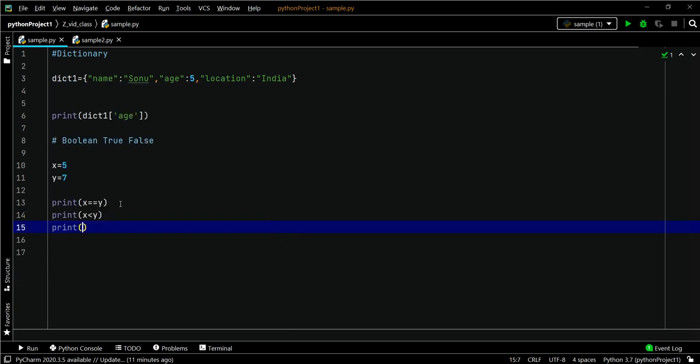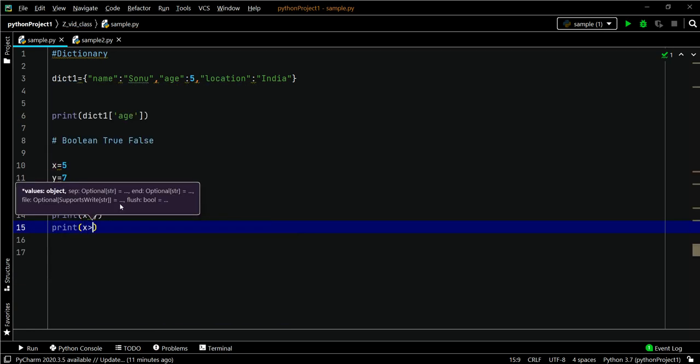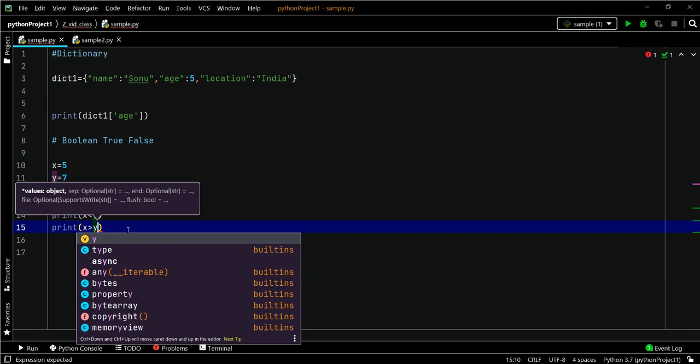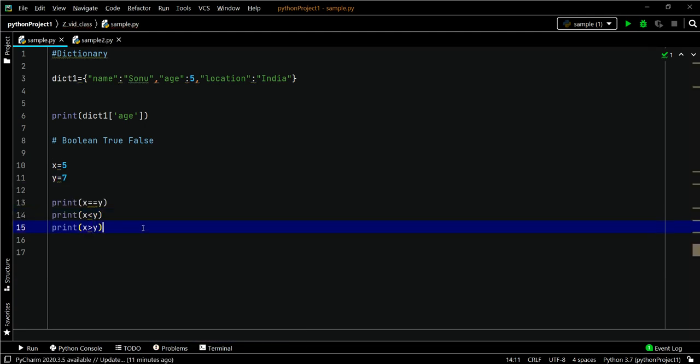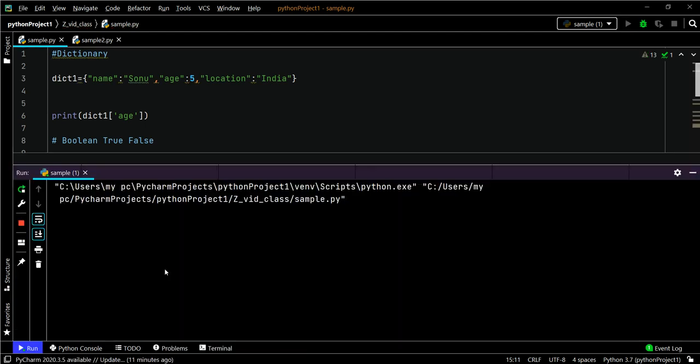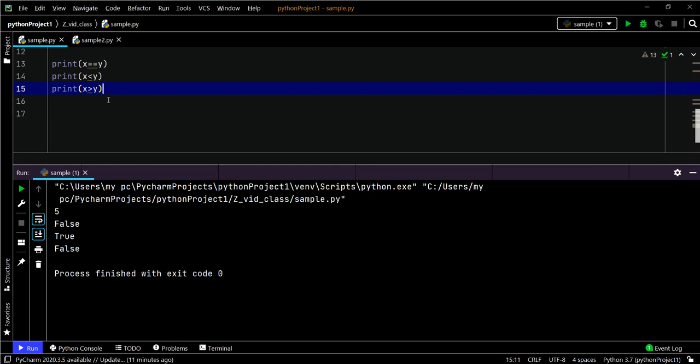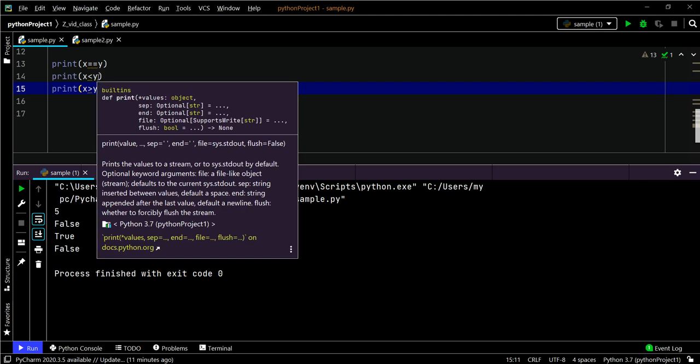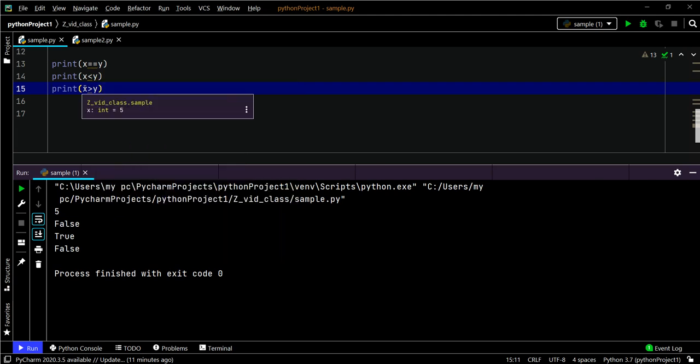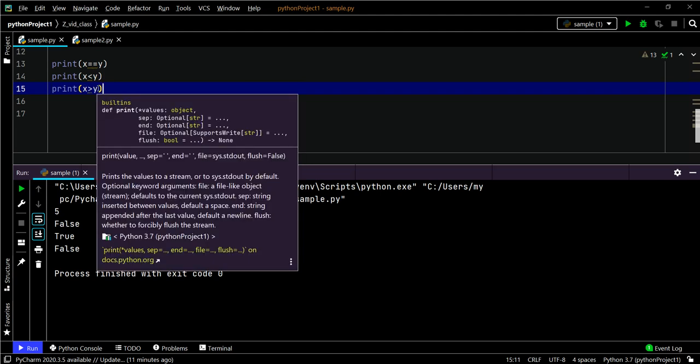Next one is x greater than y. Let's see the results of these comparisons. See, x equals y is false because x is less than y, and x less than y is true, 5 is less than 7, and x greater than y is a false statement. This is how Boolean values are returned from the Python interpreter.